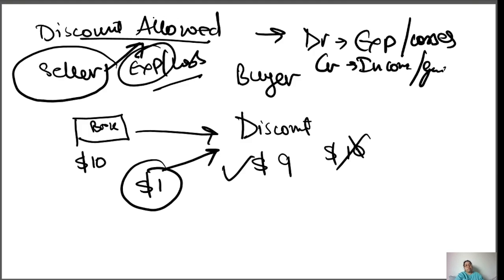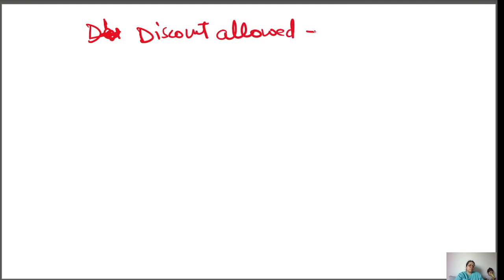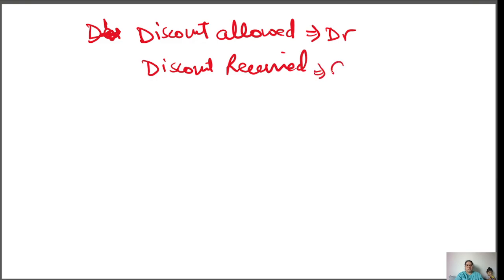So from here you came to know discount allowed is your debit. So we will make a conclusion: discount allowed is debit and discount received is credit.